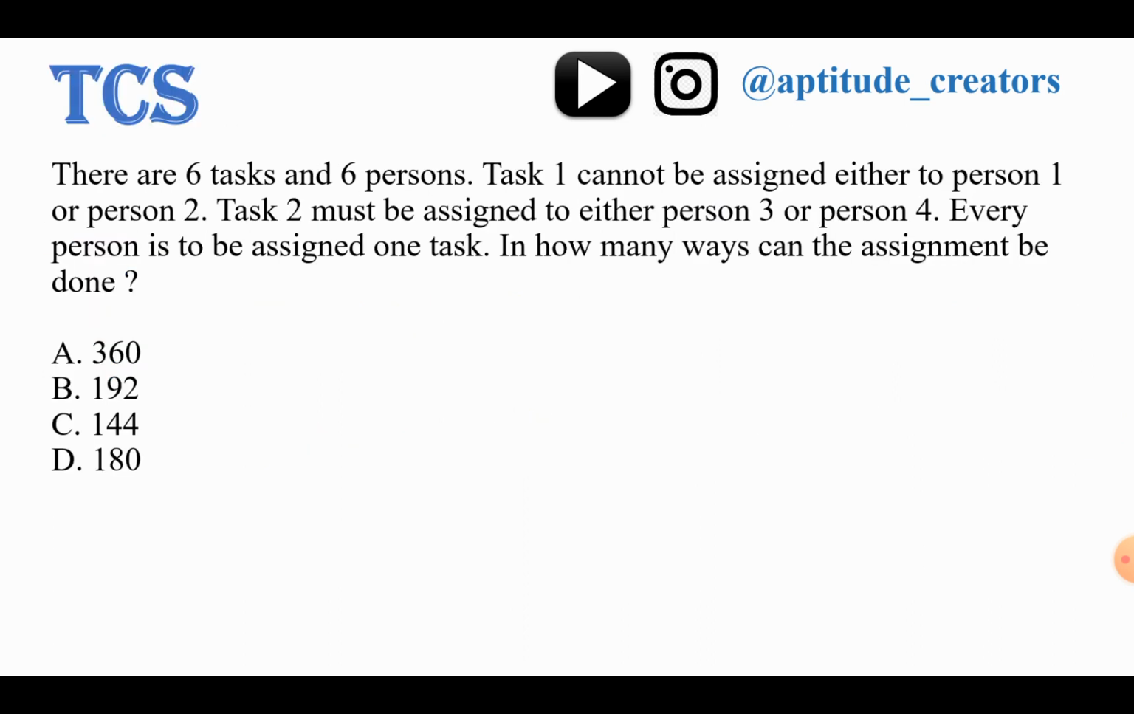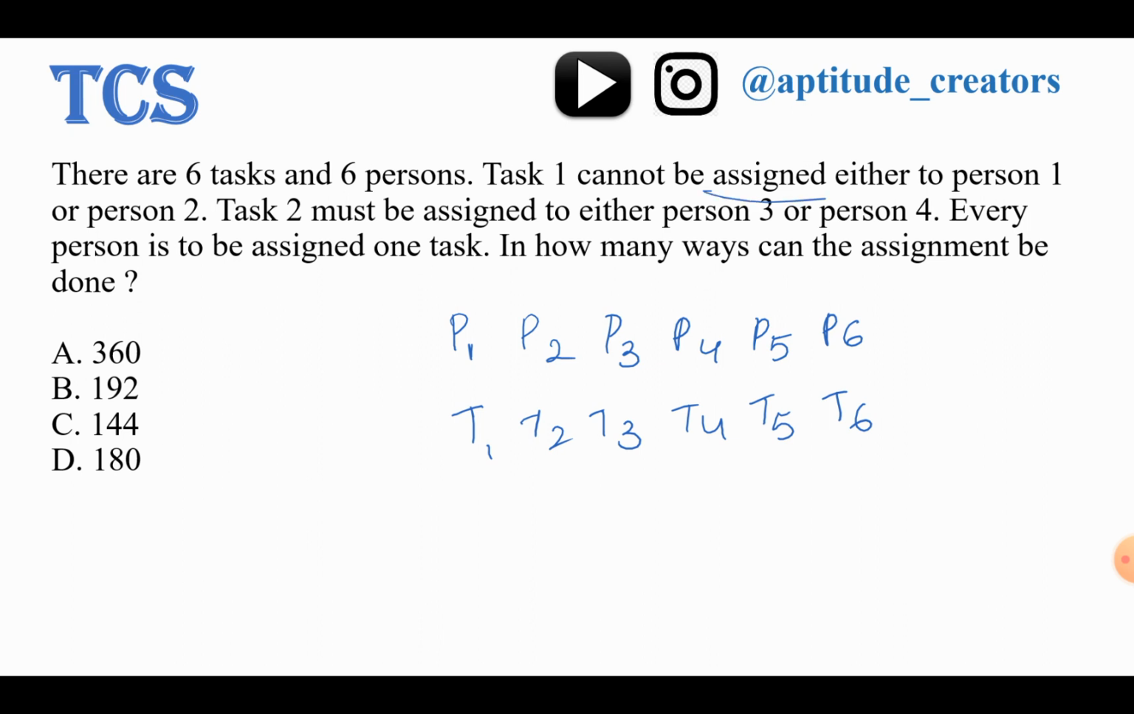Moving forward to the next. There are 6 tasks and 6 persons. Let us consider P1, P2, P3, P4, P5, P6. Tasks are T1, T2, T3, T4, T5 and T6. Now, task 1 cannot be assigned to either person 1 or person 2. Task 2 must be assigned to either person 3 or person 4.